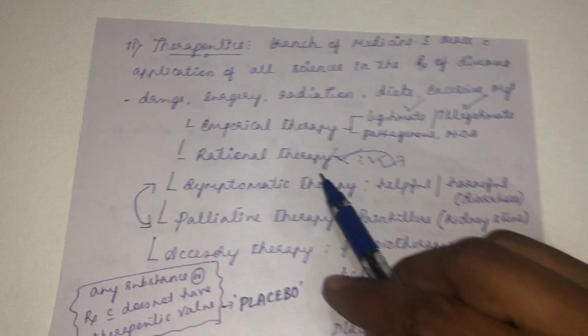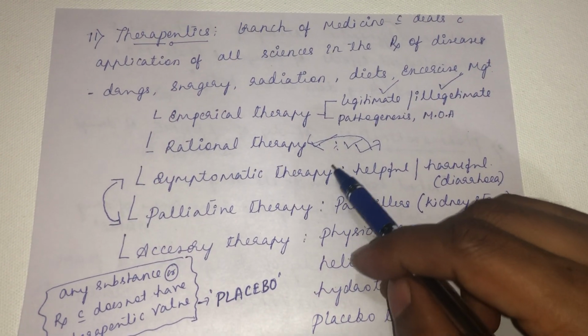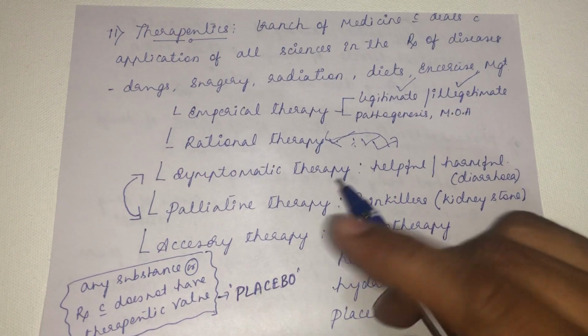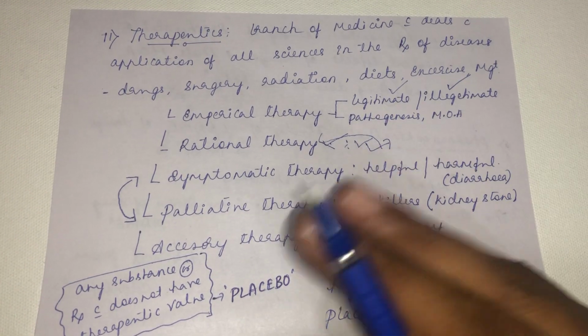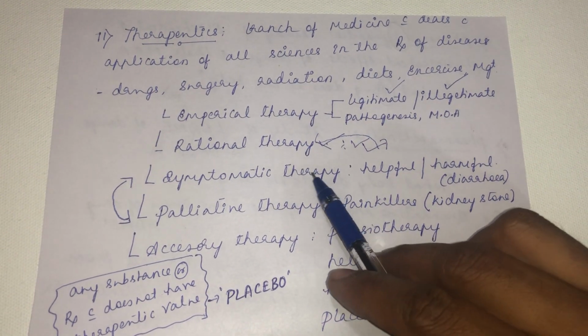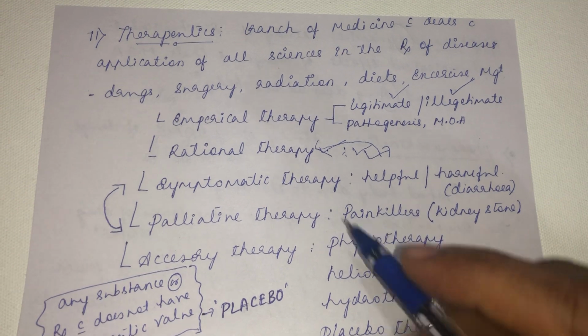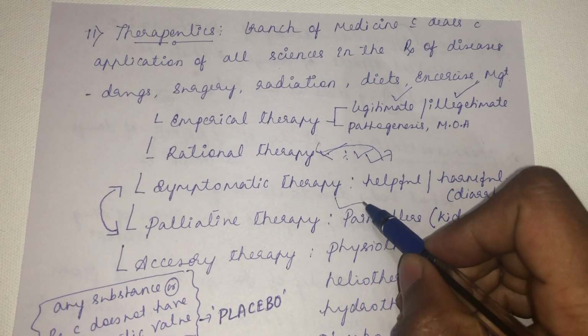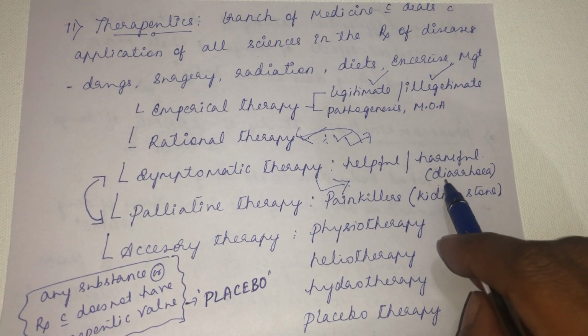Then symptomatic therapy. Symptomatic therapy is therapy aimed at decreasing the symptom of a disease. For example, a person is suffering from diarrhea. So what is the symptom here? Diarrhea, an increased flow of stools. That symptom has to be decreased. You give an anti-diarrheal drug, but you are not aiming at the source of the disease. You are not giving any treatment for the source of the disease. What is the source of diarrhea?